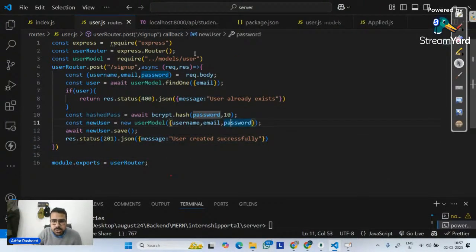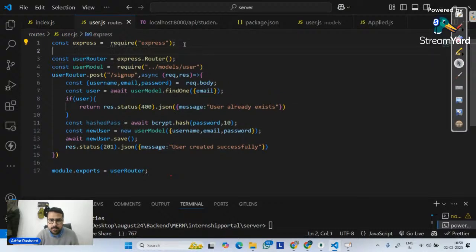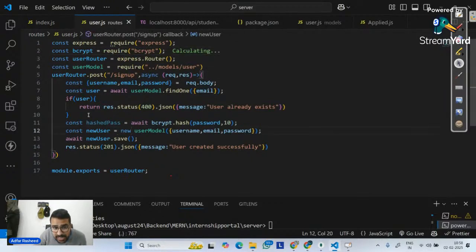Okay, ignore it. Now I will go here and import my bcrypt. const bcrypt equals require, require my bcrypt. Then I am telling it to check if the user already exists. If it exists, give this message. If it does not, create a new variable named hashedPass and use the bcrypt.hash function. This hash function receives a password as an argument, and then comma 10. 10 becomes the salt. This much salt is implemented. Now you tell me, what is this password?